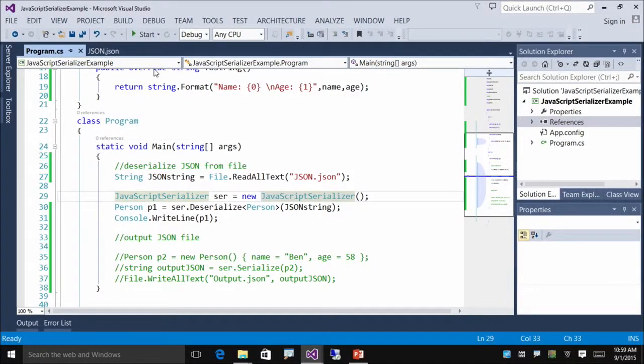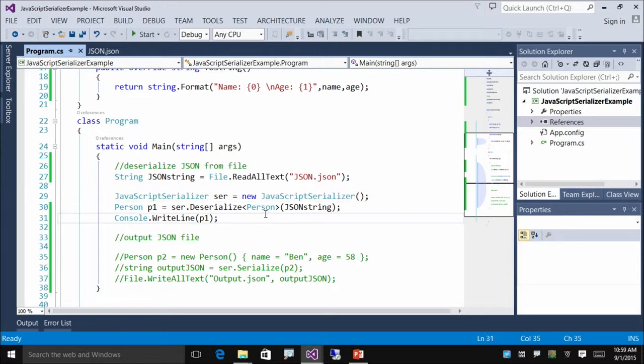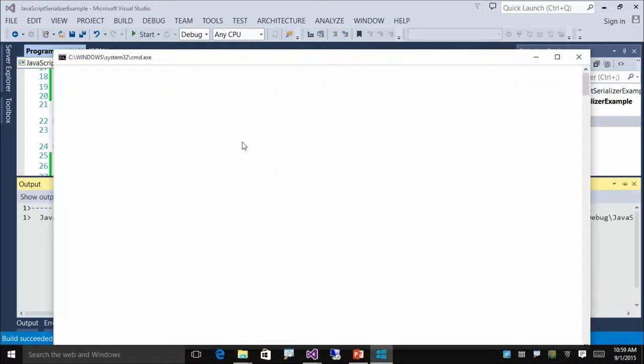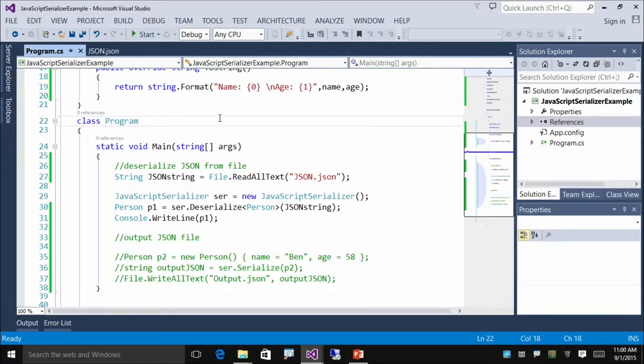So what does that JSON file look like before you run that? Oh, so the JSON file, it's a very simple one. We have an object, name, age. OK. So Bob and 52. So that's what we should see on the screen. Hopefully, Bob didn't age. So, we run it, and Bob 52. So perfect. OK. So that is how to use the JavaScript serializer class.